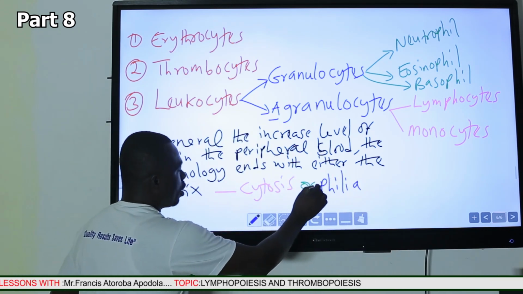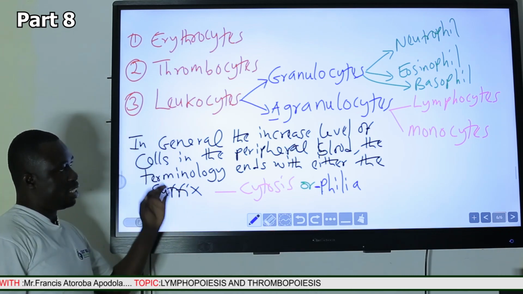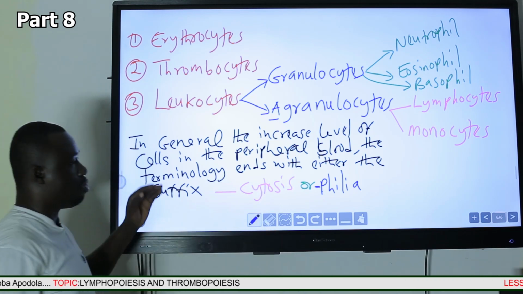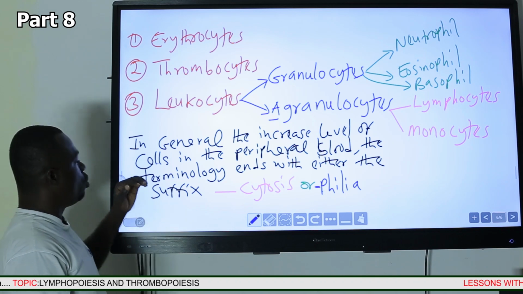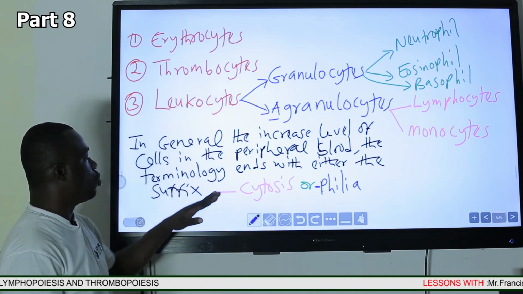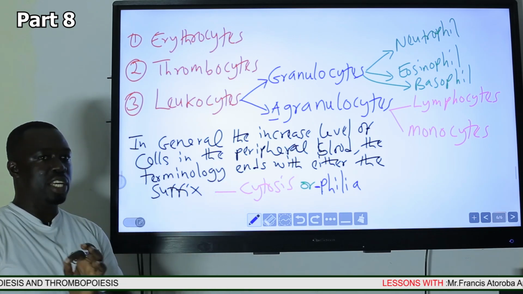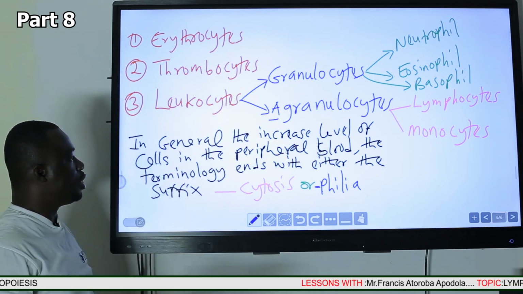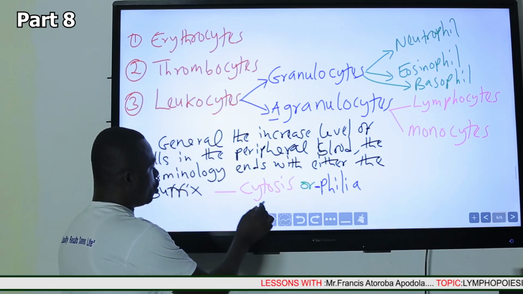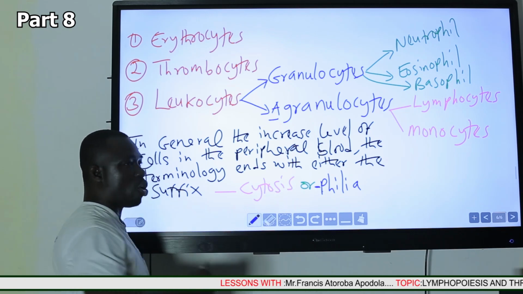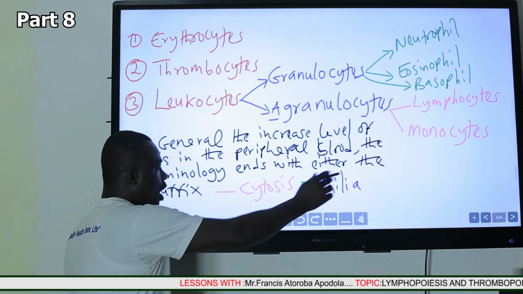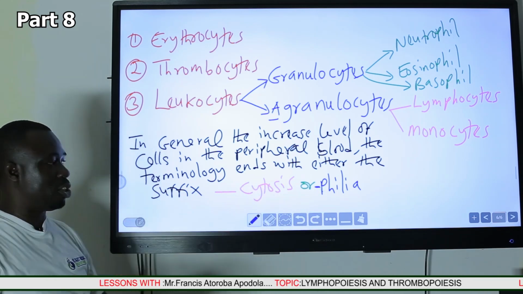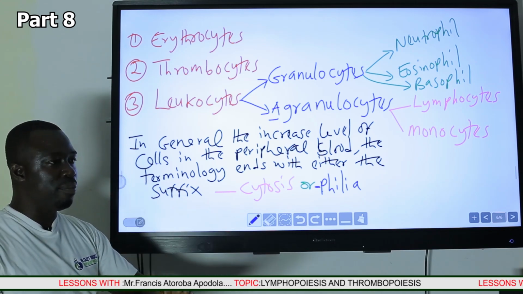So, the increased levels of the cells in circulation either end with the suffix cytosis or philia. This is to know which of these cells will go with cytosis or philia. We can easily detect that by looking at the ending part of these cells, which of them rhymes with cytosis. So cyte means cell, osis means condition of increase, philia also means increase. So cytosis and philia both typically refer to the increased number of cells.